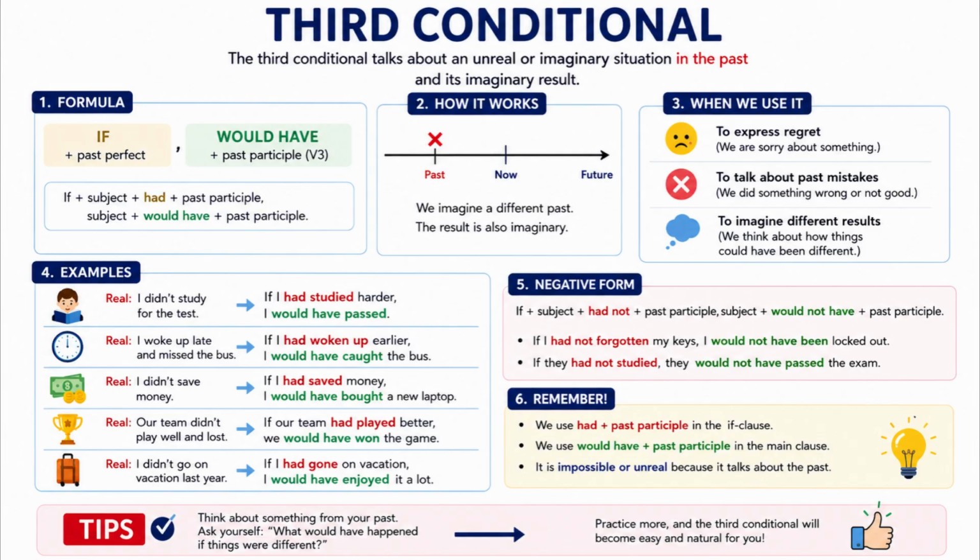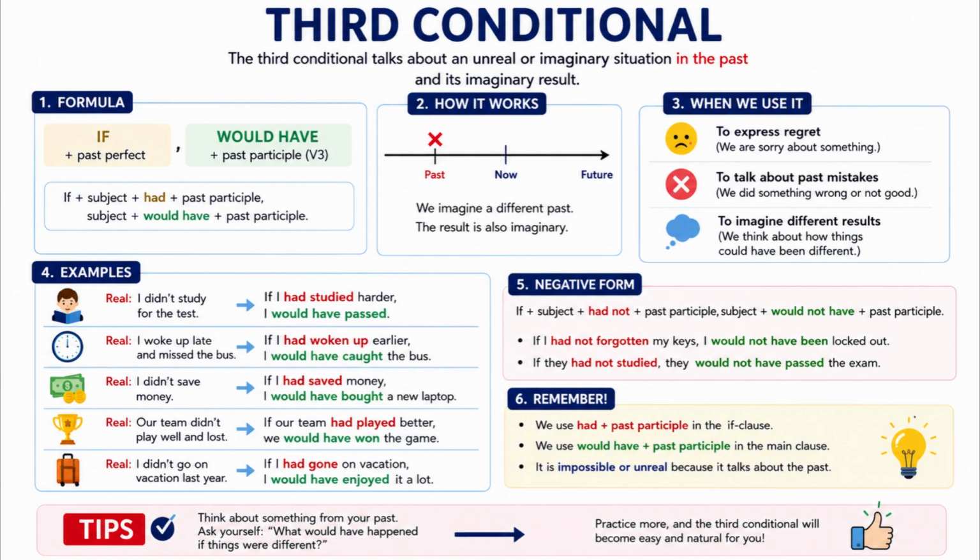2. Understanding the two parts. A third conditional sentence has two main parts. Part 1. The condition, something that did not happen. We use if plus had plus past participle. Examples. If I had woken up earlier. If he had listened to me. If we had prepared better. This part talks about an imaginary change in the past.